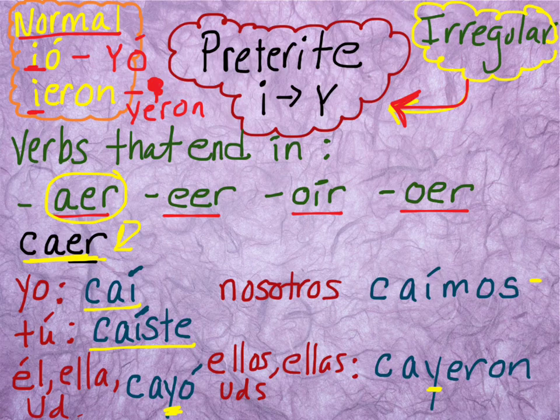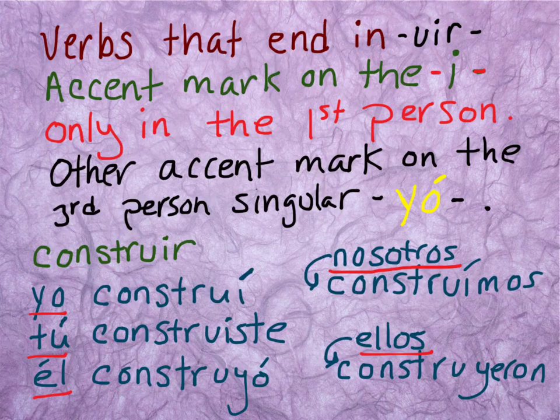Now let's look at verbs that end in -uir. For verbs that end in -uir, the only I that's going to have an accent mark on it is going to take place in the yo form. Look down here, this is the only time you're going to have an I with an accent mark on it.